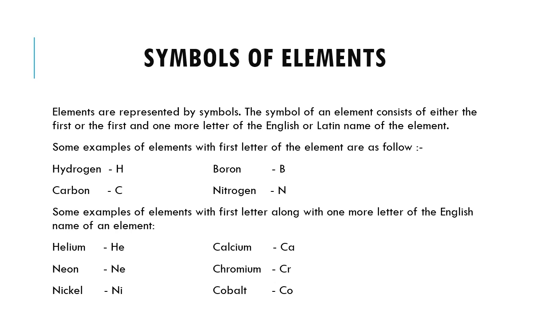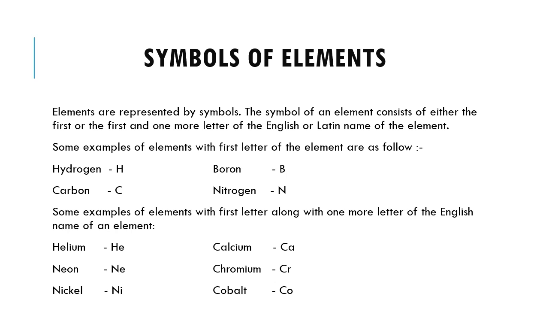Elements are represented by symbols, consisting of either the first letter or the first and one more letter of the English or Latin name of the element.